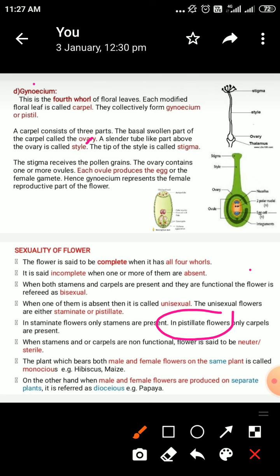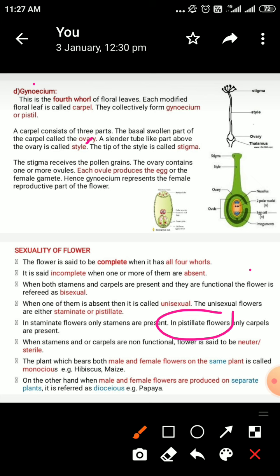When both the sexes are present on the same plant, either in the one flower or in different flowers, it is called as monoecious.